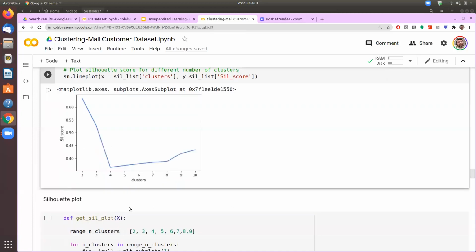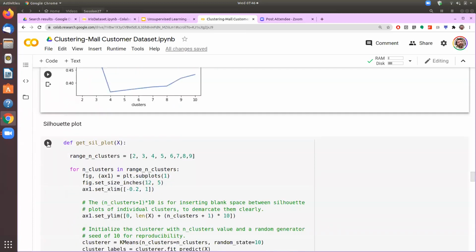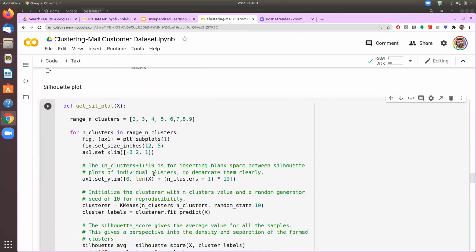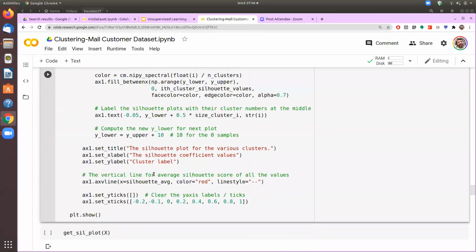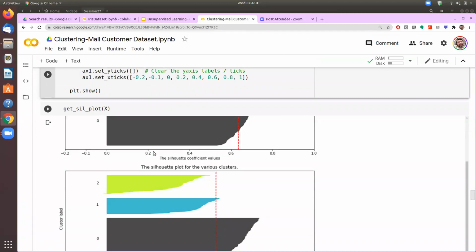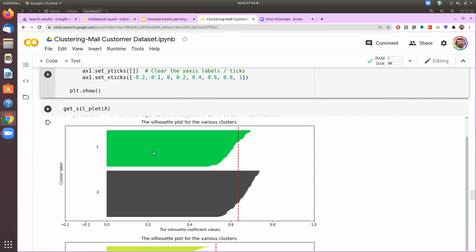But there is a much better way to plot the silhouette score, and that's what we are doing here. Once we plot the silhouette score, the plot comes like this, as you are seeing on the screen. And yesterday we also saw how to read this plot. So if we are creating only two clusters, we will get only two blocks here.